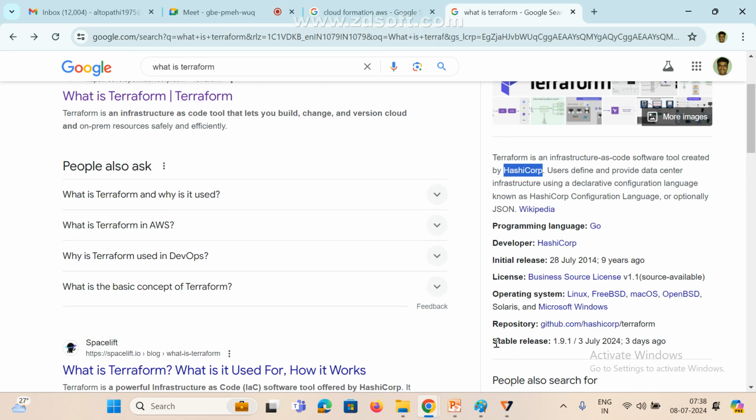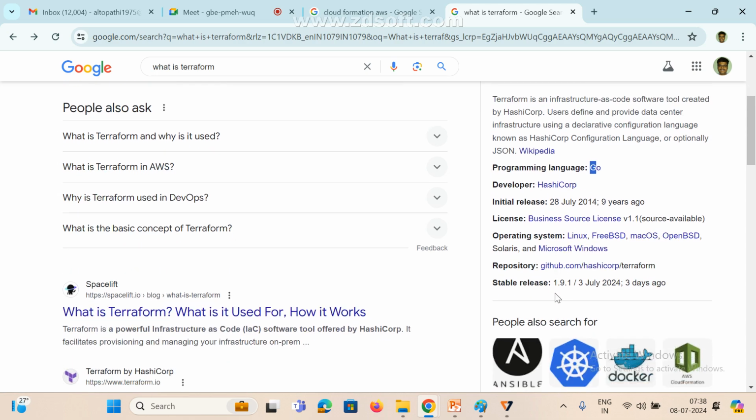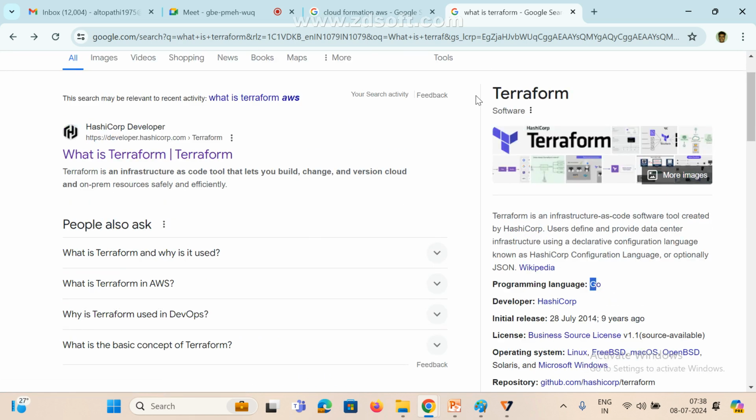Here the stable version was released in July 2024. The new version is 1.9, released 3 days ago. Every 2 to 3 months they give a new version, adding some functionality and enhancements. The developer is HashiCorp, the programming language is Go, everything is available here. This is open source, so there is no hiding, and whatever you want we can get from the internet.